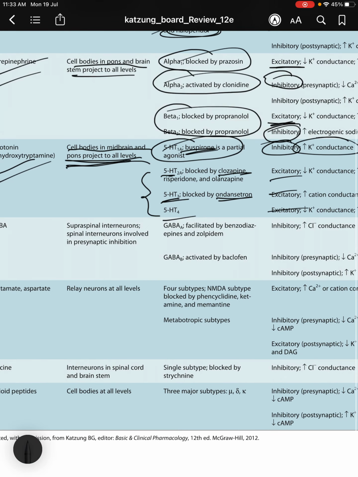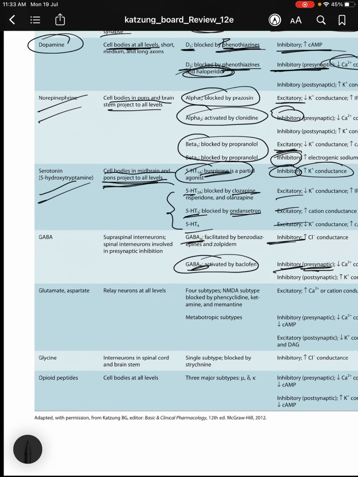Next, GABA is present in the supraspinal interneurons and spinal interneurons involved in presynaptic inhibition. So GABA A and GABA B are both inhibitory, but GABA B is activated by baclofen and is inhibitory at the presynaptic level.